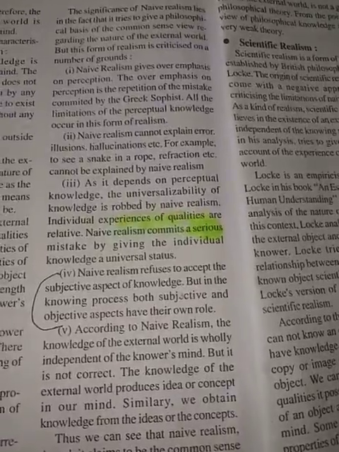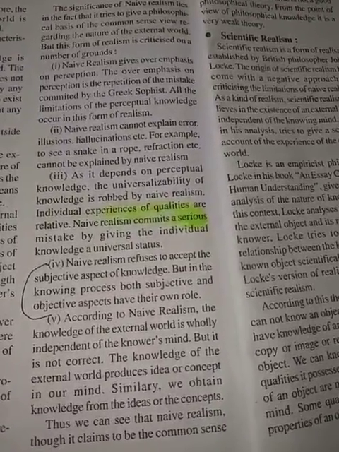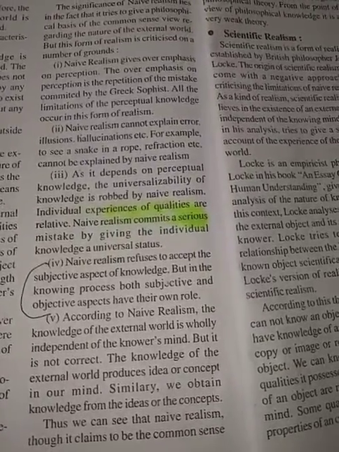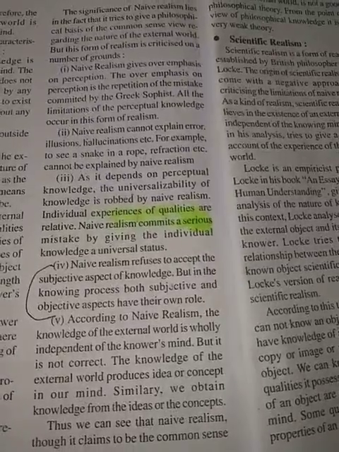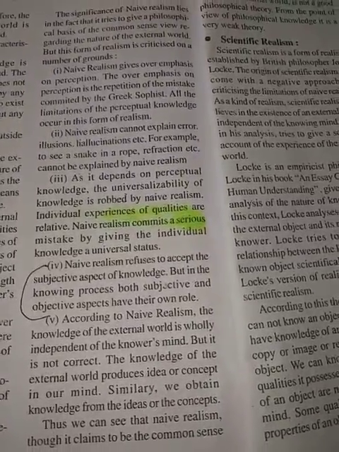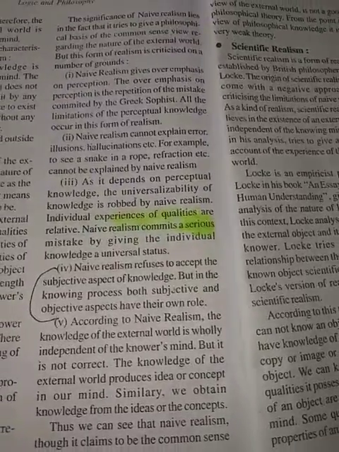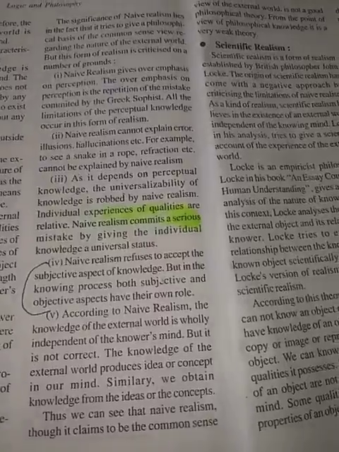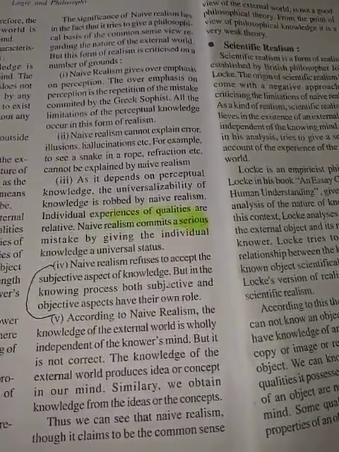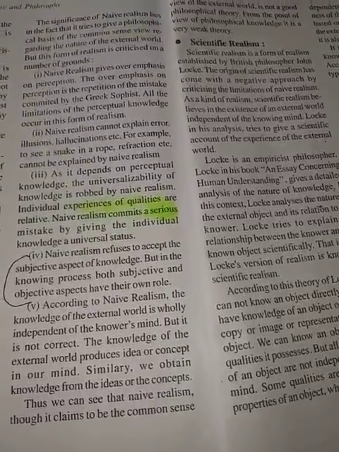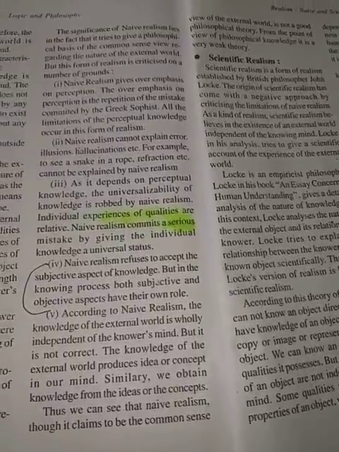Now, as it depends on perceptual knowledge, the universalizability of knowledge is robbed by naive realism. Because you have said that knowledge is dependent on perception, you cannot universalize knowledge. I cannot give a general proposition saying that all things are beautiful, because it is not possible to experience or to perceive all things of past, present and future. You can never do that. So all kinds of universalization and generalizations become impossible due to naive realism.